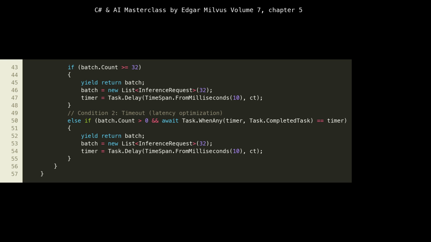Second, at line 49, if the batch isn't full but the timer has expired, meaning 10 milliseconds have passed since the last batch was started or reset, we yield return batch even if it's smaller. This is a crucial latency optimization. We're trading off some potential throughput, by not waiting for a full batch, for lower end-to-end latency, which is often a critical requirement for real-time inference services. The Task.WhenAny of timer and Task.CompletedTask ensures we don't block indefinitely waiting for the timer, making the check efficient. This dual condition, batch size or timeout, is a common pattern for efficient batching systems, balancing throughput and latency.